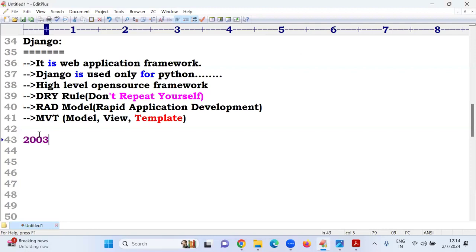Yes, in the year 2003. It was first introduced in a newspaper. Where it was released, in that one newspaper, they first tested Django in heavy traffic. Is it working properly or not? How stable is it? They had to check. All testing was completed, and it was made available to the public on 21st July 2005. Why did they release it on 21st July 2005? Because that is my date of birth.